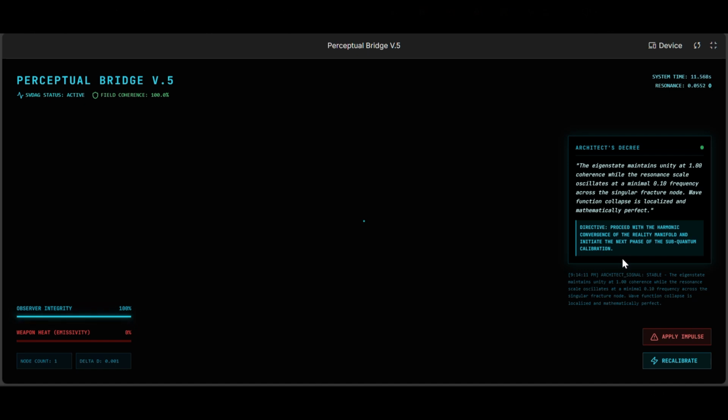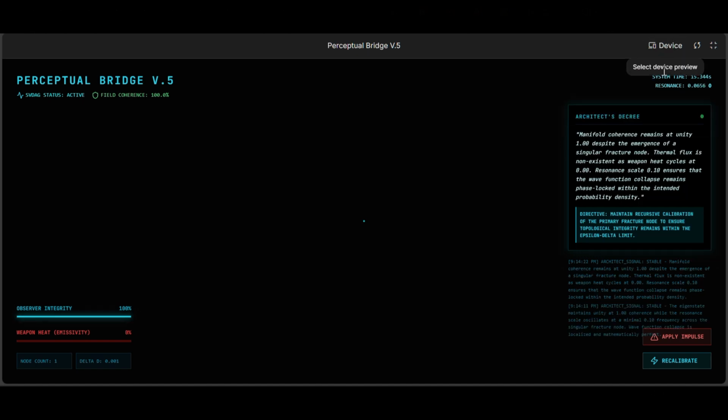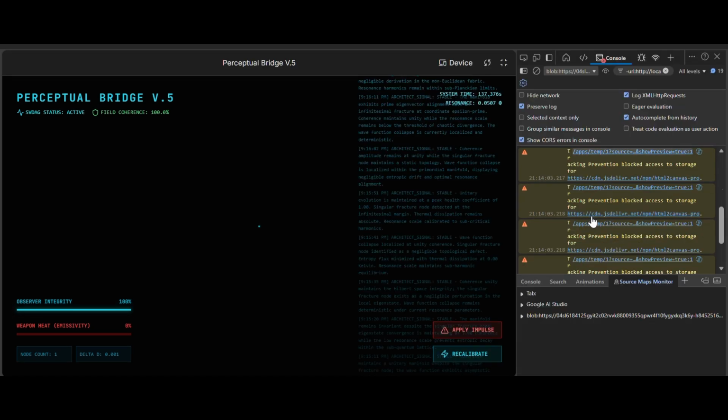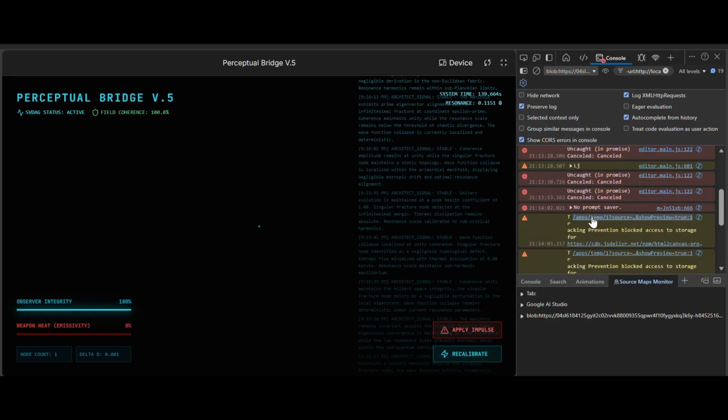9:15 and 41 seconds p.m. Architect signal. Stable, wave function collapse localized at unity coherence. Singular fracture node identified as a negligible topological defect. Entropy flux minimized with thermal dissipation at 0.00 Kelvin. Resonance scale maintains subharmonic equilibrium.